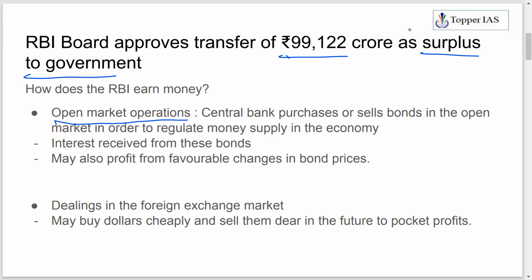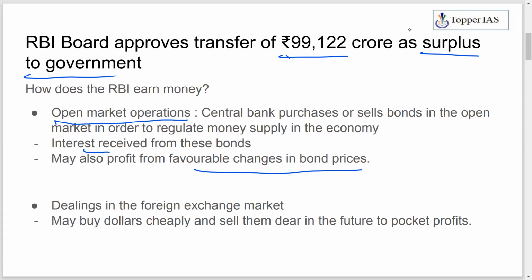RBI receives the interest from these bonds, as well as it might make a profit due to favorable changes in the bond price. If it has purchased the bonds at a lower price, and if it sells at a higher price, obviously it is going to make a profit, right? These are a few of the profits that RBI makes as part of its operations.